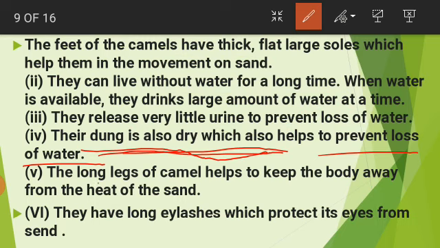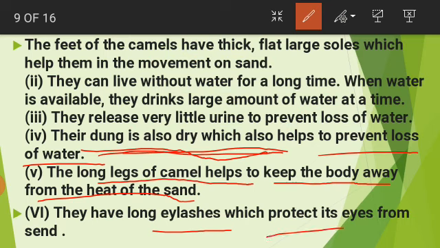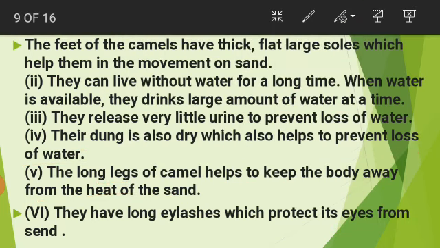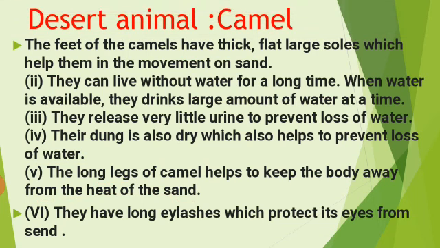And the legs of the camel are very long, which helps to keep the body away from the heat of the sand. And the eyelashes of the camel are long, which protect their eyes from the sand. So you can see all these characteristics, these features enable the camel to live in a desert. So we call the camel the ship of the desert. You all know, the camel is called the ship of the desert.